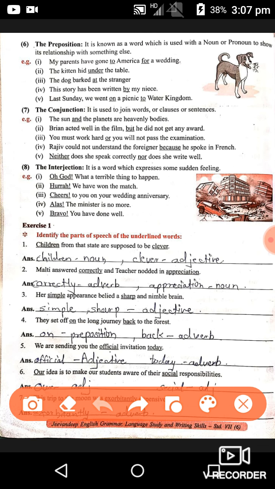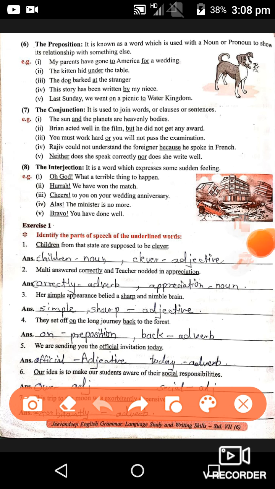Last one, the interjection. An interjection is a word which expresses some sudden feeling. Here I am going to underline sudden feeling. It is called an interjection. Oh God, what a terrible thing to happen. Hurrah, we have won the match. Cheers to you on your wedding anniversary. Alas, the minister is no more. Bravo, you have done well.